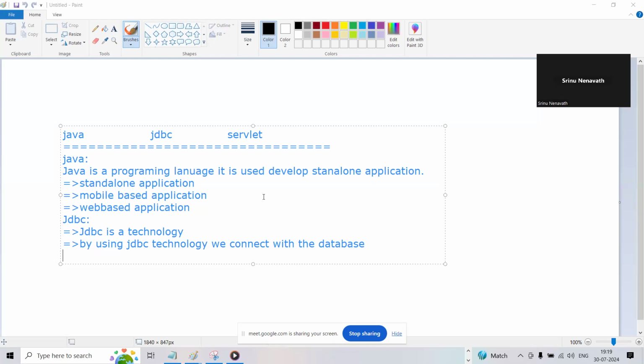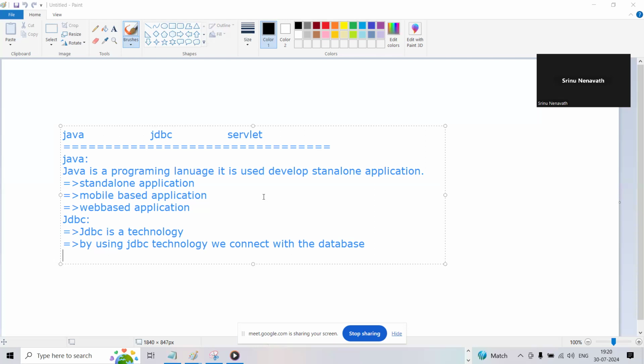So if we want to understand JDBC, we should learn core Java first. If we want to learn Servlet, then we need to complete Java as well as JDBC, guys. So Java is the fundamental of advanced technology. By using Java, we can develop standalone applications, right? And what is JDBC?